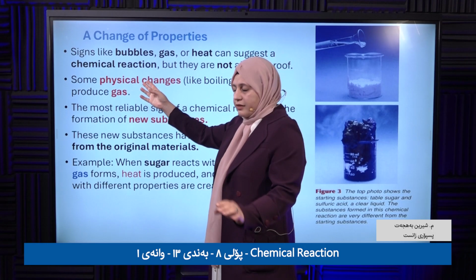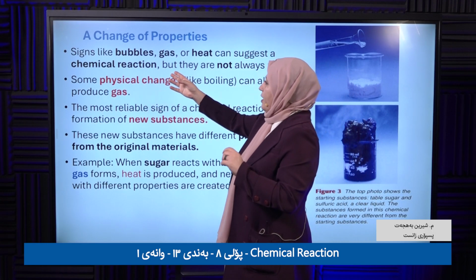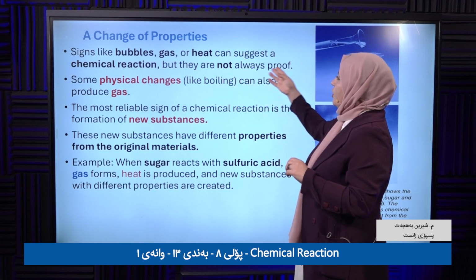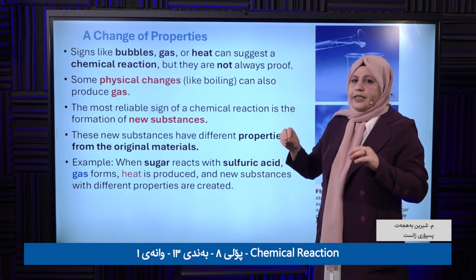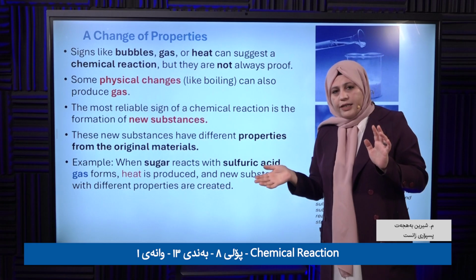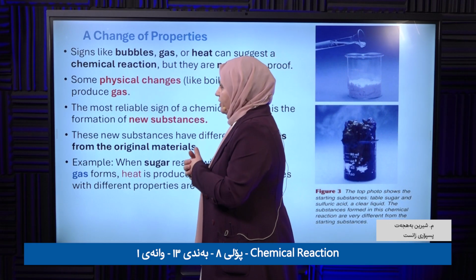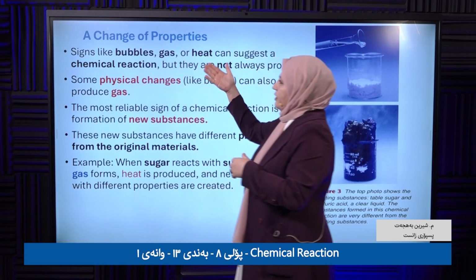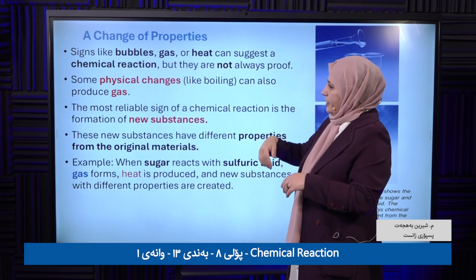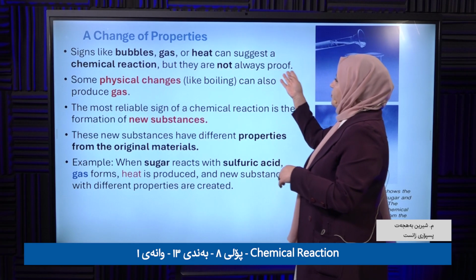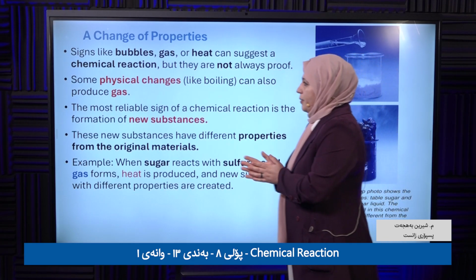But look here, this point is very important: they are not always proof that a chemical reaction is happening. Why? Why, Miss, you said this kind of sign tells us a chemical reaction takes place, but now you said it does not always prove that a chemical reaction is happening? I'm going to explain why.